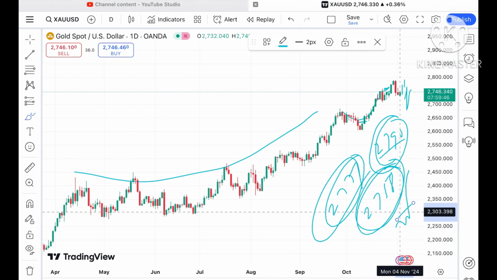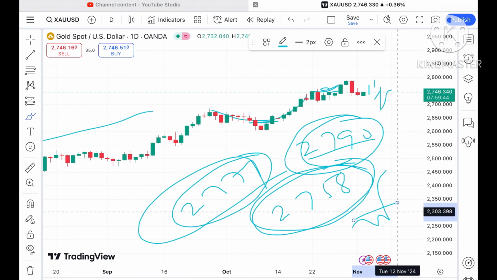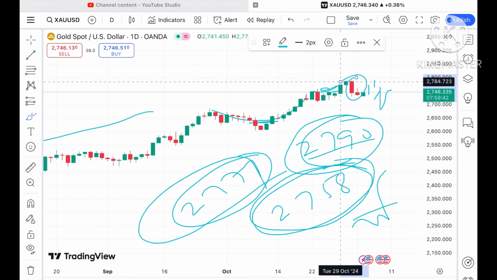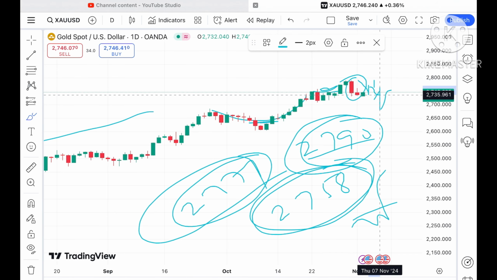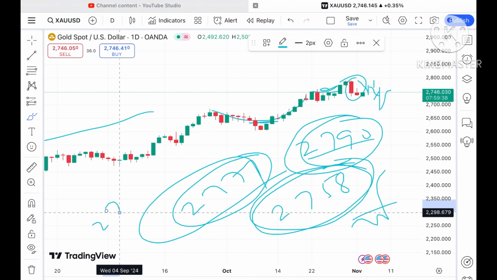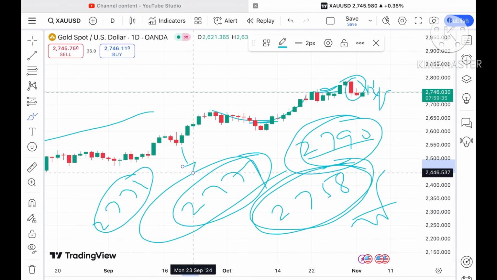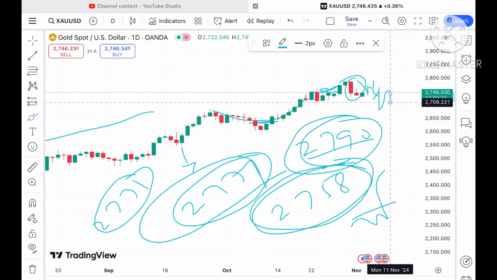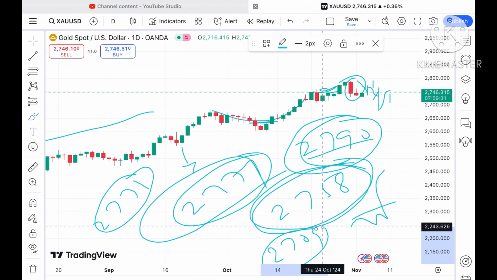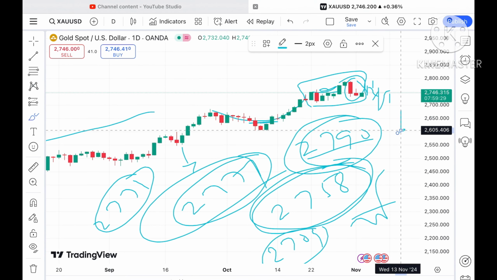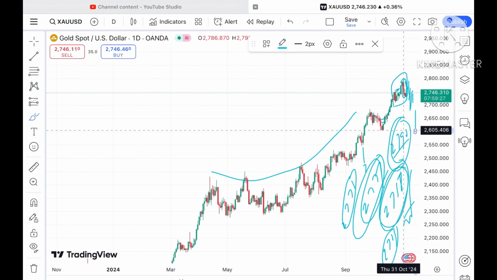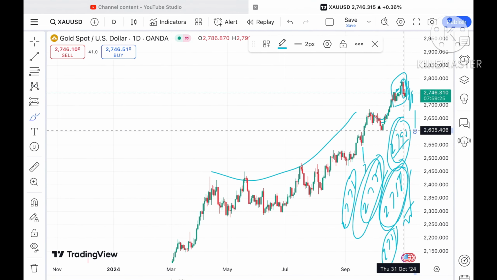Now looking at this particular chart, what we have seen today is an upside, but from the last 2 days there is a fall. So the probability is that if the price starts going below a level of 2731, a further downfall we can see, and then it can go below a level of around 2709, and then there will be a zone breakout, so further downfall we can see. So there are higher chances of falling further down.